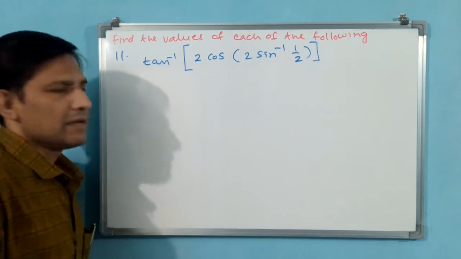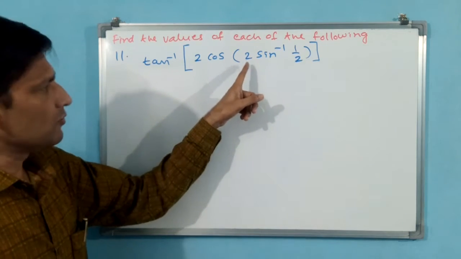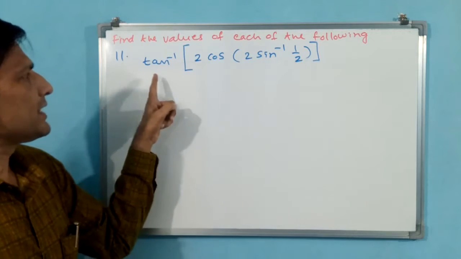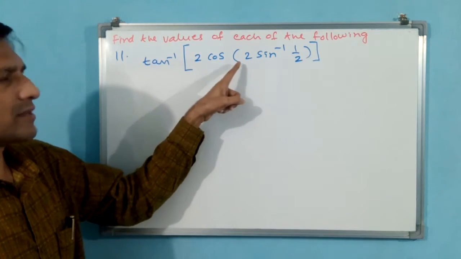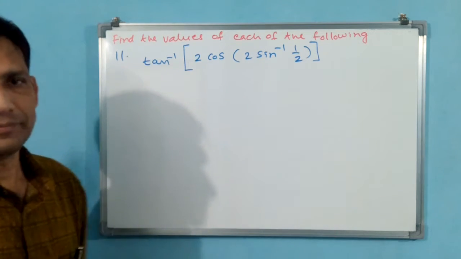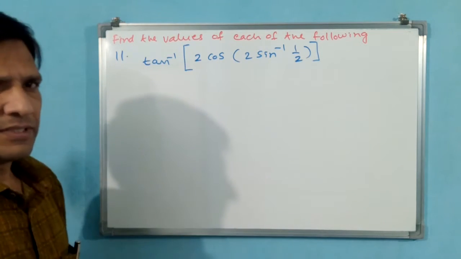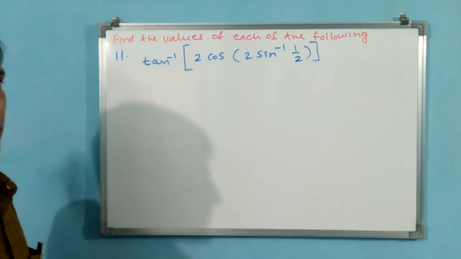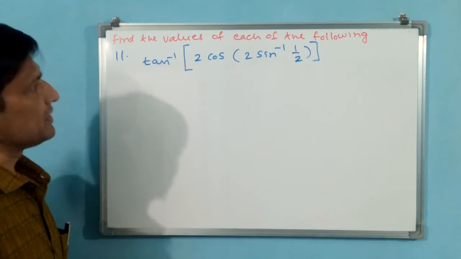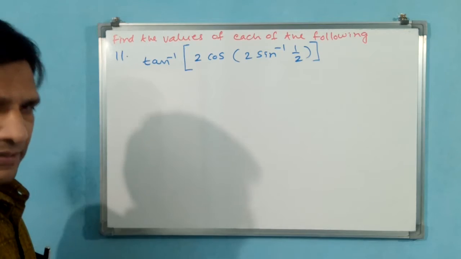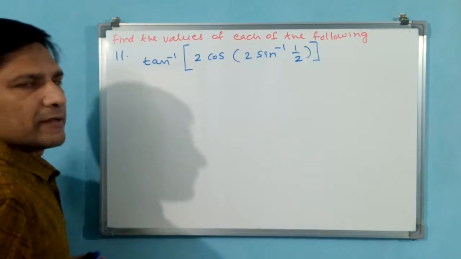Now you see the 11th question. What they have written: tan inverse of 2 cos of 2 sin inverse 1 by 2. Now let us get the value or angle of this expression. See, this is an expression. They have not given any equal-to sign, this is not an equation. Let us get the value or output, or we can say, simplify.